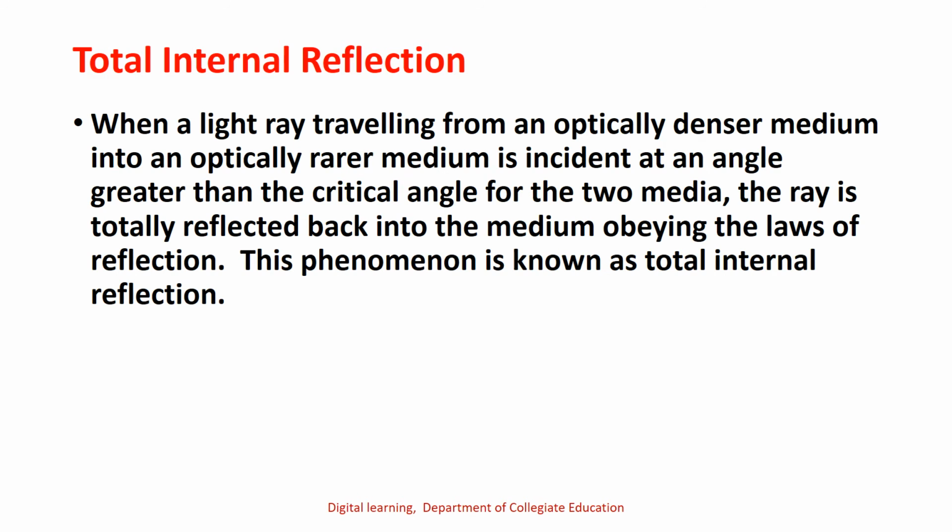So, what is total internal reflection? When a light ray traveling from an optically denser medium into an optically rarer medium is incident at an angle greater than the critical angle for the two media, the ray is totally reflected back into the medium, obeying the laws of reflection. So this phenomenon is known as total internal reflection.